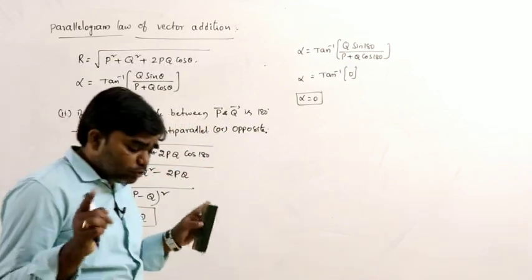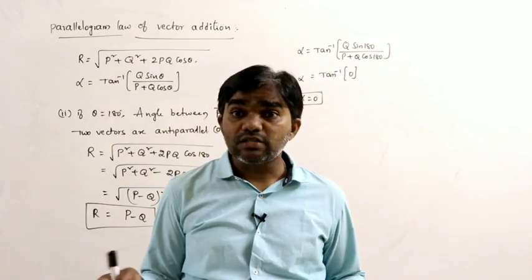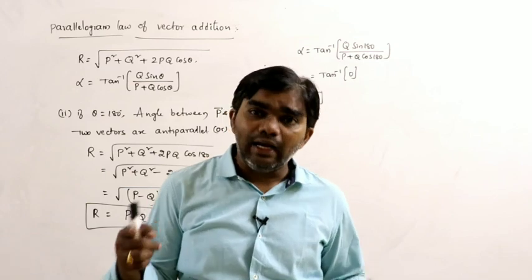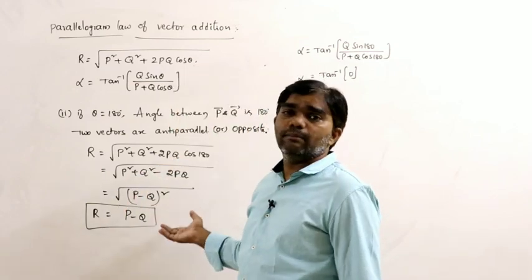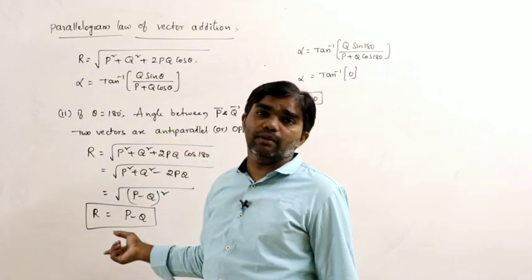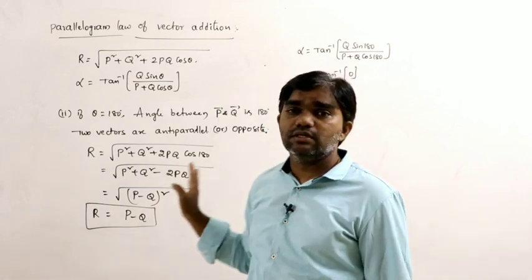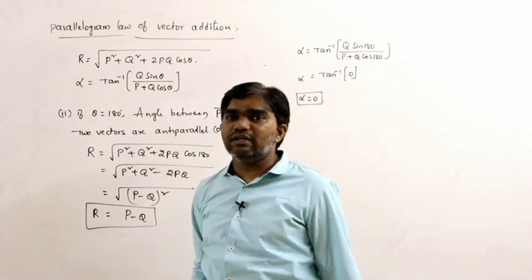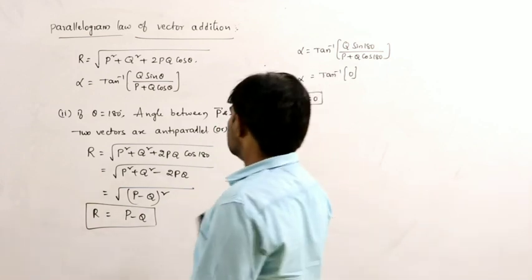That means if two vectors are parallel or anti-parallel to each other, the resultant is p plus q or p minus q, but the direction of the resultant must be 0 degrees. The direction means the angle made with the resultant vector is 0. So, this is the second condition.